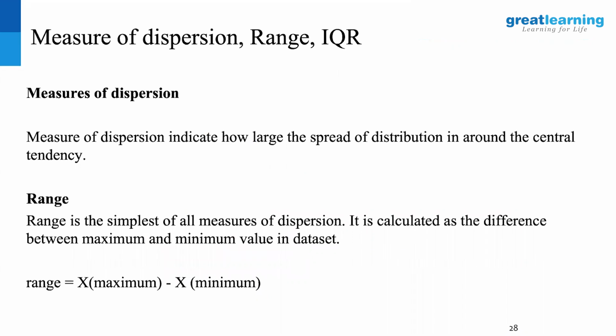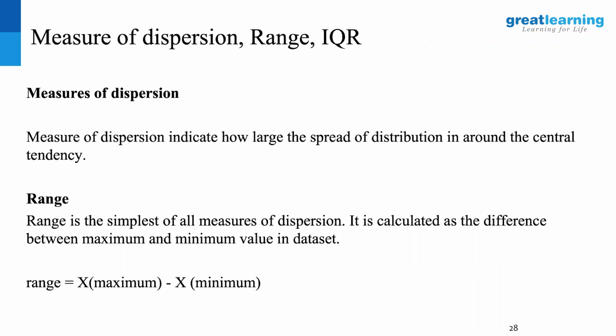Now jumping into dispersion. What is dispersion all about? So you have data at your disposal. The data is not the same value all across. If 100 records are there, 100 records will not have the same value. Each record has its own value. So the data is definitely bound to be spread across a range of values. So how do I calculate the distribution of data around that central tendency? That variation in data is called dispersion primarily.